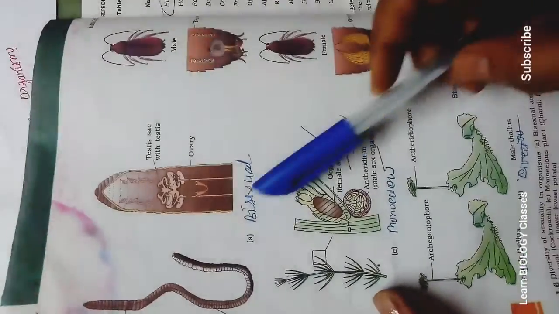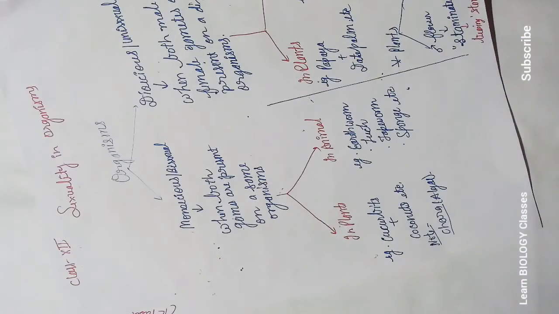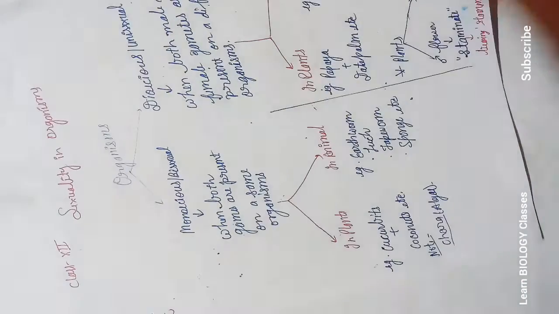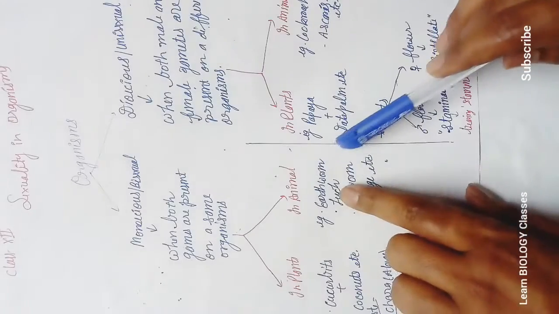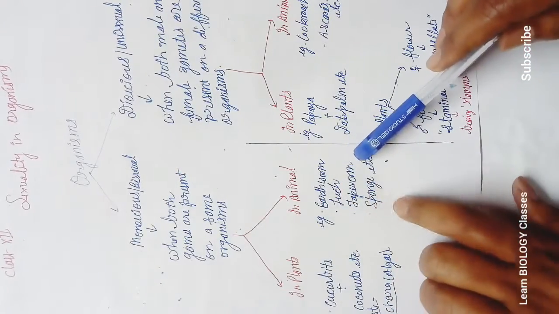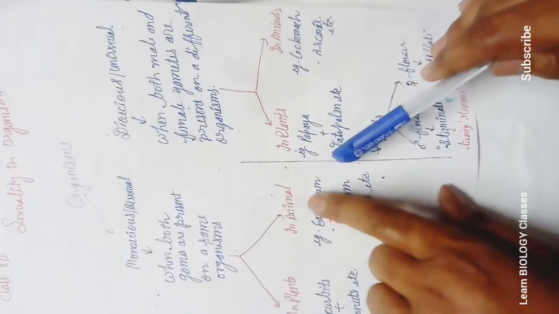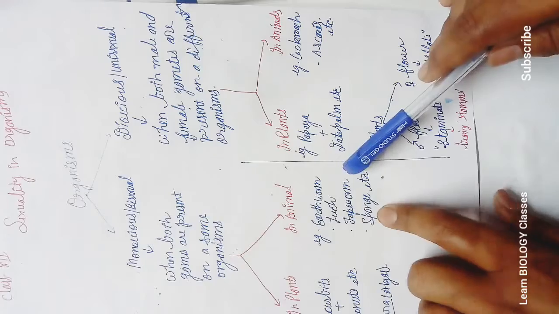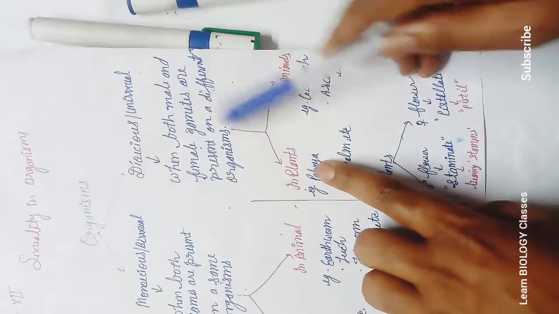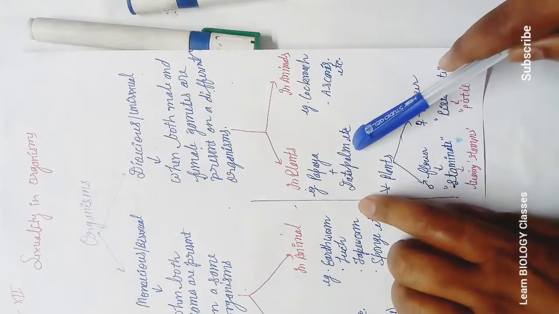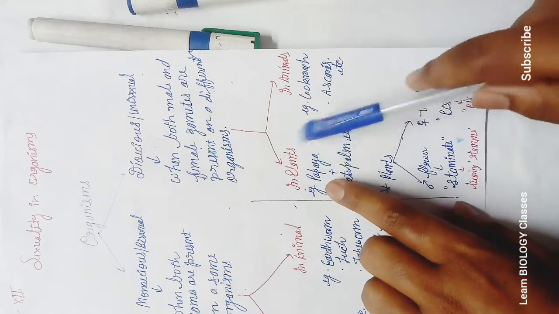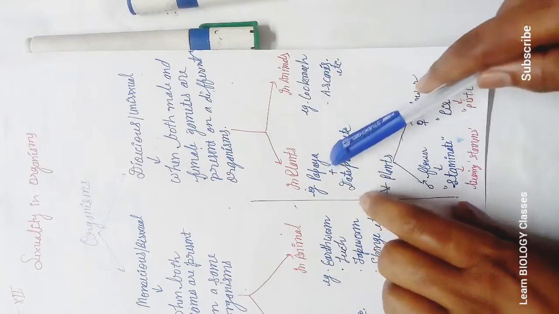Okay students, I will teach you through the diagram in the last. First study all these things, and next in animals: earthworm, leech, tapeworm and sponges. Both sexes are present in the same individual or in the same organism. In the case of dioecious plants, both sexes are present on different plants. Example, papaya and date palm.